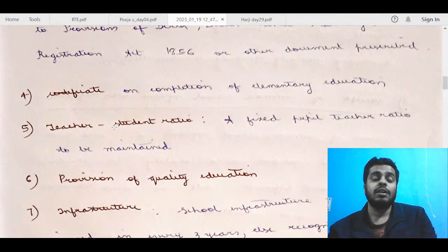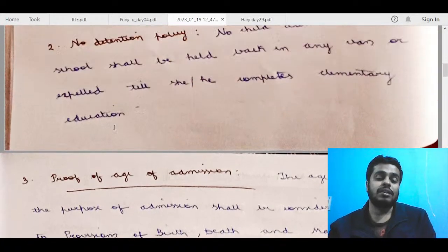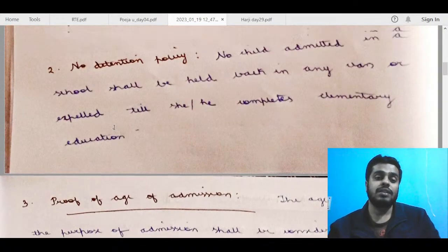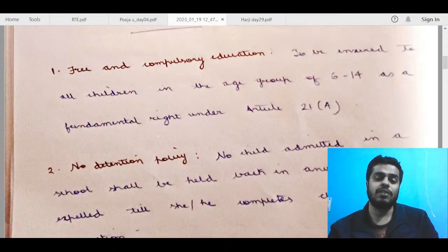Like for example, they are prohibited from doing extra other duties rather than teaching, and it provides for better training to teachers and better enrolling quality teachers in the schools. So you can talk about that a bit. Otherwise, I think rest of the points are good. Some other things, for example, you can talk about midday meal scheme if you want to, but I think still it is enough. First 2 points I think can be avoided.